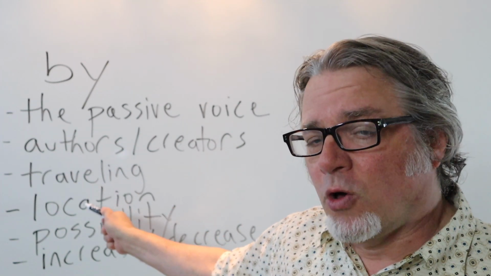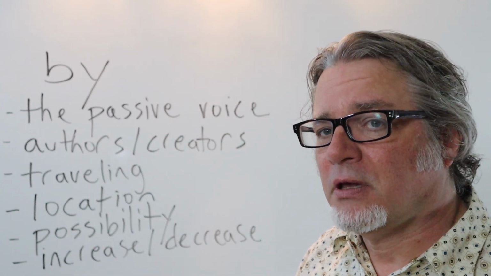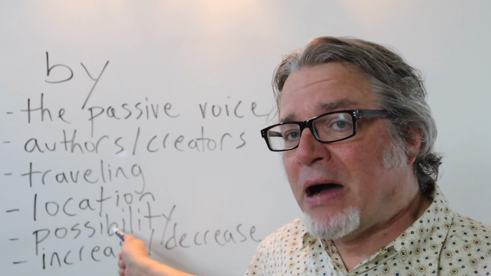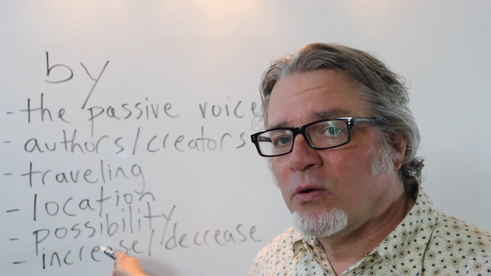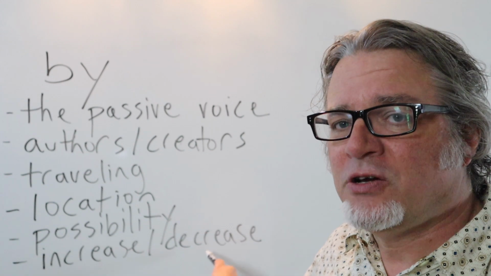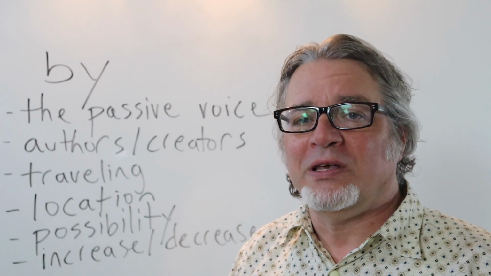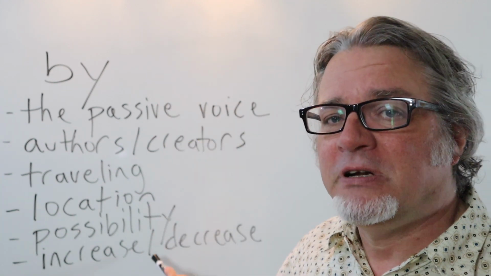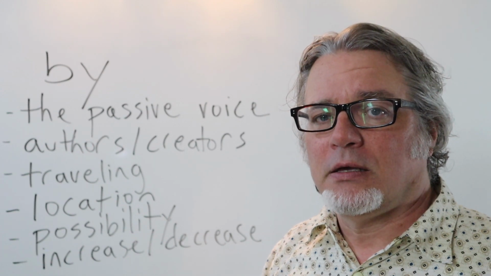By indicates location and how close something is. You can use it for possibility, and you can use by when something increases or decreases. In this video, I'll show you examples for all these different reasons to use the preposition by.